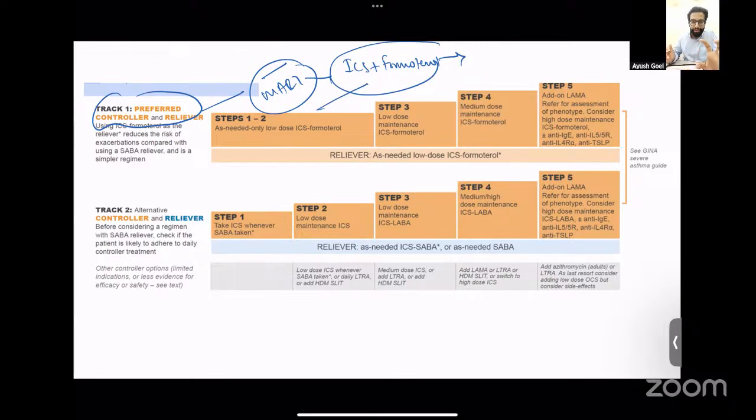Another change that has happened is that if the patient is not following track 1, the patient is following track 2. That is, you use separate devices for control and for reliever. Even in this, if we talk about the reliever therapy, previously reliever was only SABA, but now it is recommended that whenever SABA is used, even as a reliever therapy, the patients should combine it with an inhaled corticosteroid. So your reliever will be as needed ICS plus SABA. That is one change that has happened over the last 2 years.